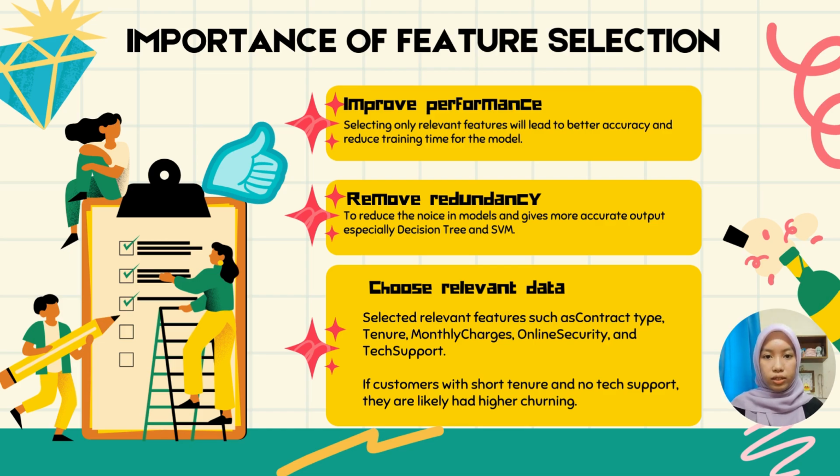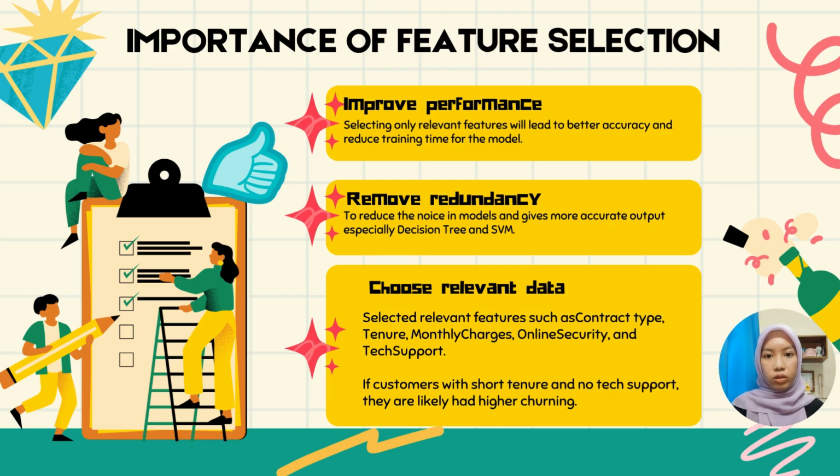Models like random forest, SVM, and decision tree perform better when they focus only on important inputs instead of being distracted by irrelevant or weak features. Other than that, it can remove redundancy and noise. Some features can be repetitive or not useful, which adds noise to the model. For example, having too many similar features may confuse algorithms like decision tree or SVM, leading to overfitting or unstable predictions. Feature selection helps simplify the model and makes the output more reliable.